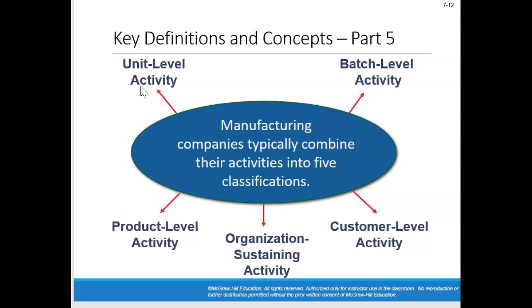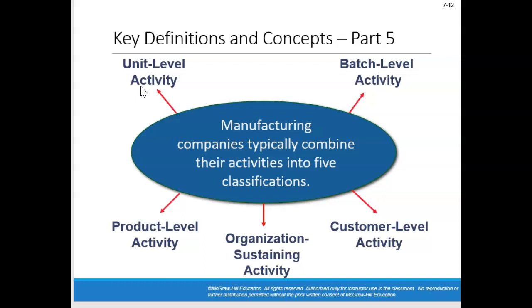For example, the electricity to run a machine would be an allocation cost for an activity-based pool, because it is assumed that each unit produced will use the same amount of electricity. So we could base it on the number of units produced.